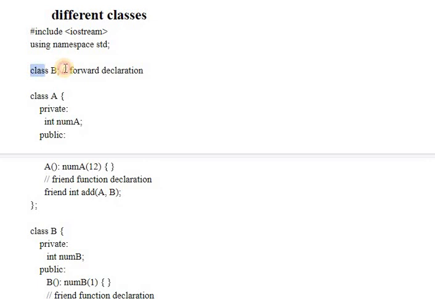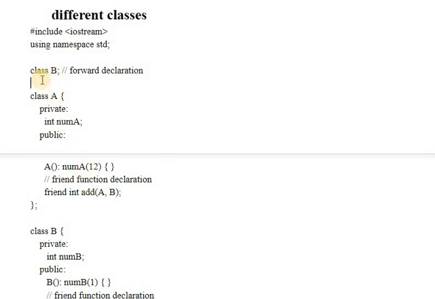If we do not provide the forward declaration, the compiler will report that we haven't declared class B yet, but we are passing it as an argument in the friend function. That's why forward declaration is required.